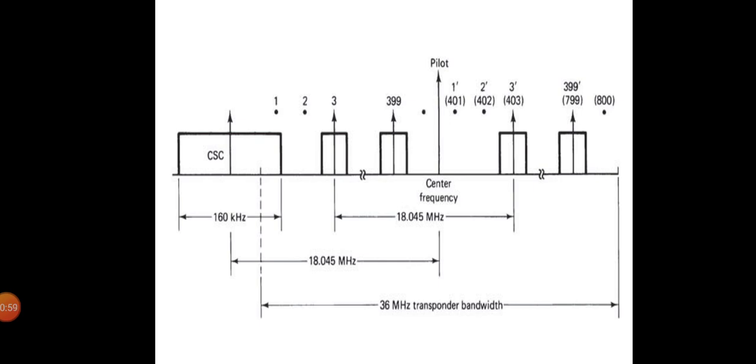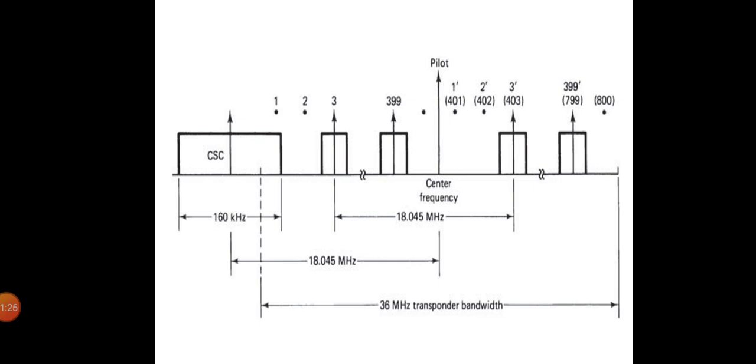Recalling that channel 400 also must be left vacant, this requires that channel 800 be left vacant for duplex matching. Thus, 6 channels are removed from the total of 800, leaving a total of 794 one-way or 397 full duplex voice circuits, and the frequencies in any pair being separated by 18.045 MHz.